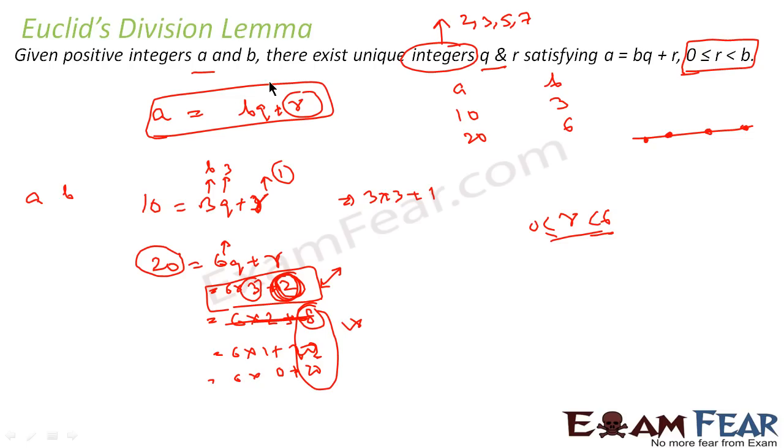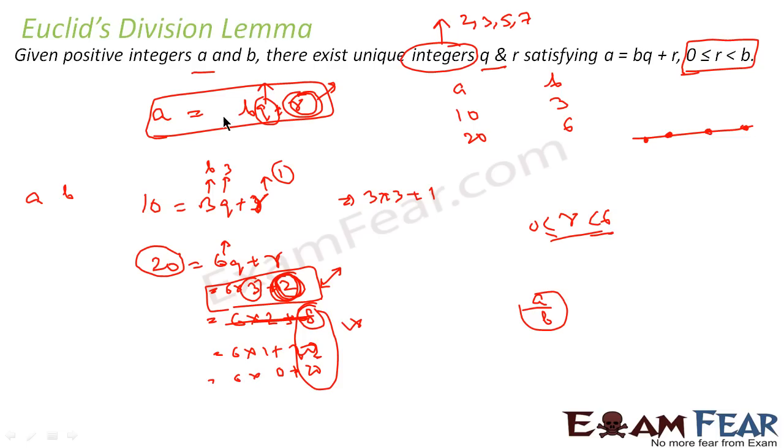This is nothing but, if you see what we are doing, we are dividing a by b. So if you have a and you divide by b, correct? So you will get q as quotient and r as remainder. If you divide a by b, if it is not perfectly divisible, what you'll get? You'll get q as quotient, r as remainder.